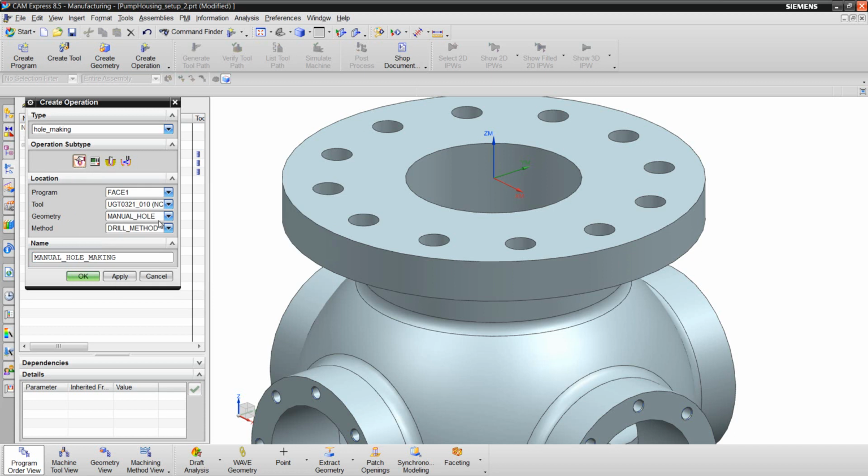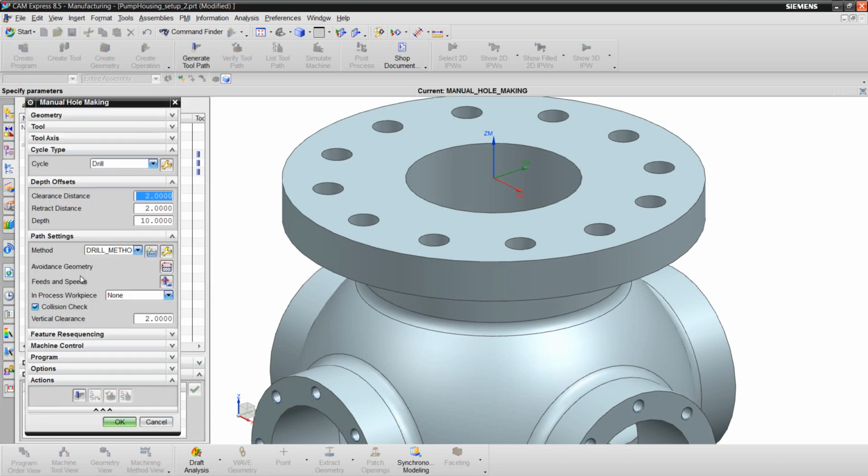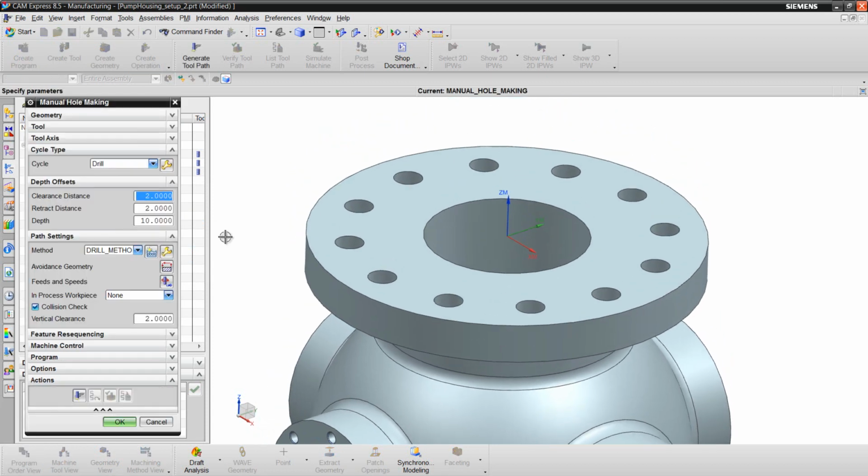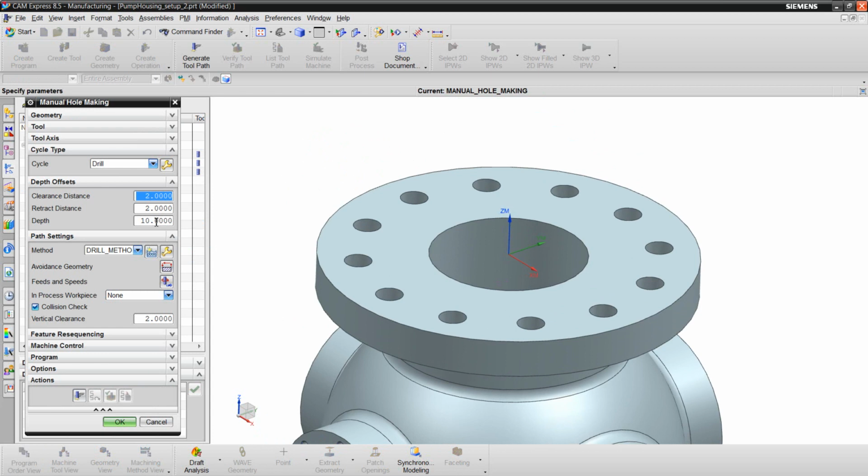Manual hole making, using my center drill and drill method. I can accept the default parameters here. We're going to be drilling to a depth of 10 millimeters.